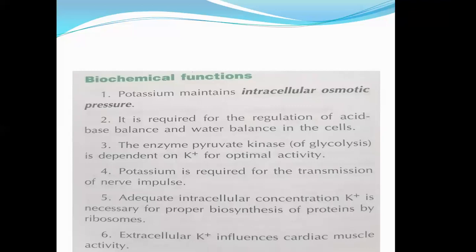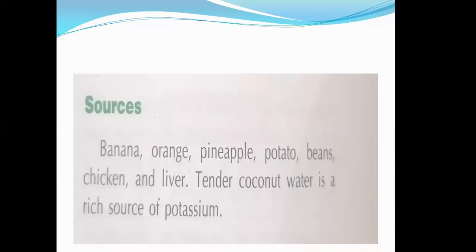So these are the various important functions. Potassium is required for transmission of nerve impulses. The pyruvate kinase enzyme of glycolysis is potassium dependent, and acid-base balance, as I told you at the start, that sodium, potassium, and chlorine are all required for the regulation of acid-base balance and water balance. But you people should know the sixth function, that it influences the cardiac muscle activity. Banana, orange, pineapple, potato, beans, chicken, liver are sources, and tender coconut water is a very rich source of potassium. You people should know at least the banana.